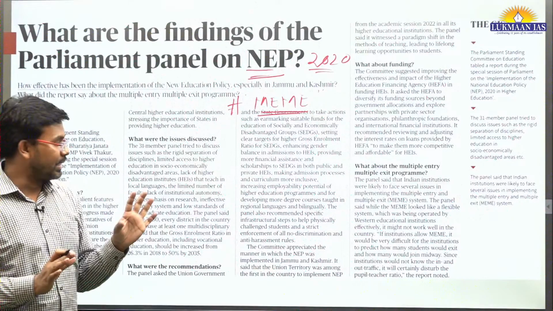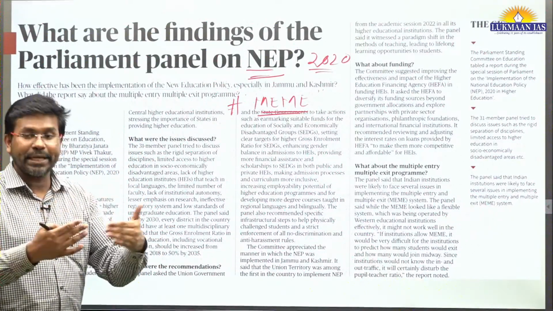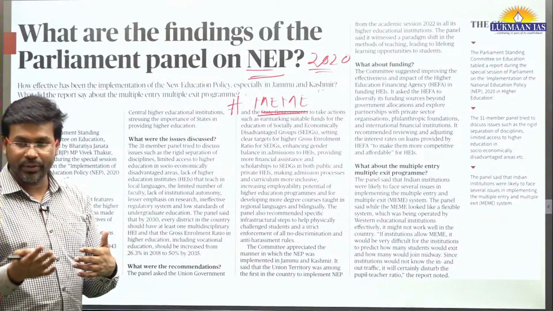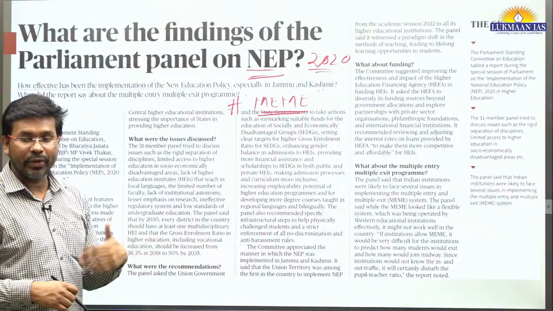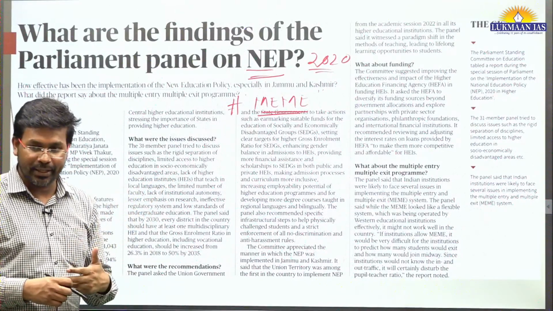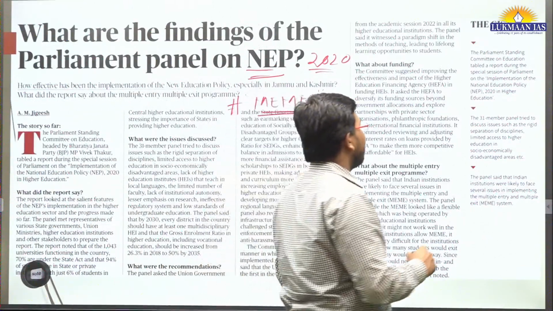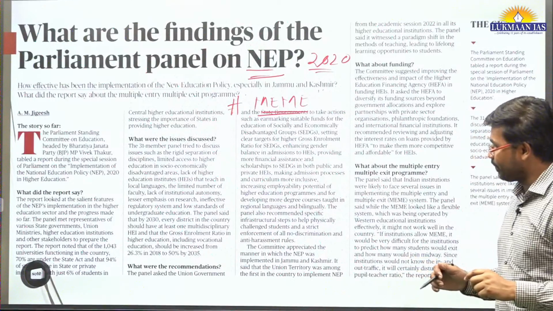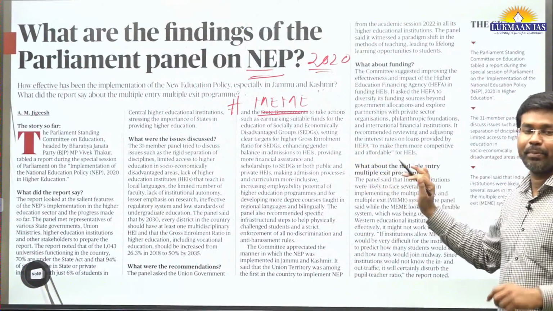So they say that the state governments should be given weight. State universities, state institutions and private institutions should be given weight, and their issues should be heard. They are facing difficulty in implementation. So they have tabled a report in the parliament, and in this article they have talked about this.